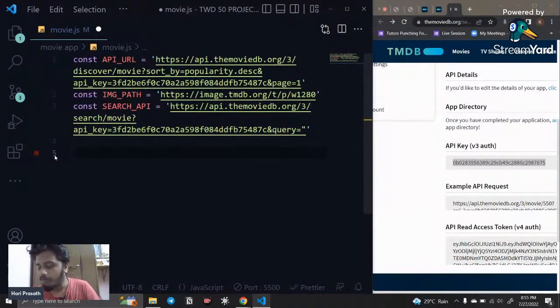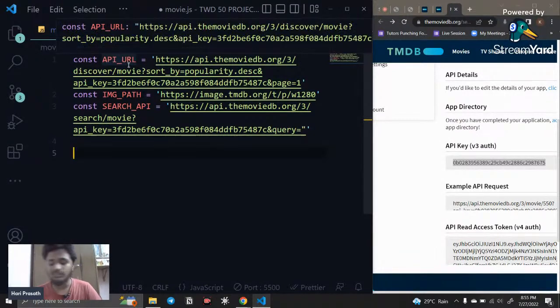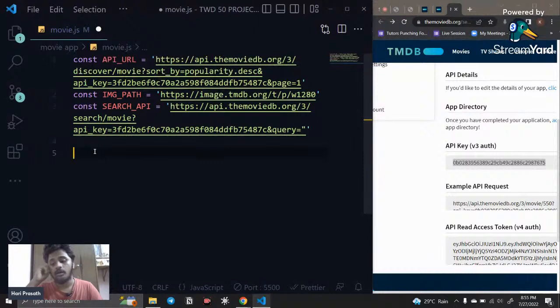After that, we're going to fetch all the information from the API URL. How can I fetch that information? I'm just going to use the fetch method in JavaScript. That is what I'm going to use, and I will explain what is the image path and what is the search API too. Right now I explain the image path, but before that we fetch the data, and then only you can understand that.